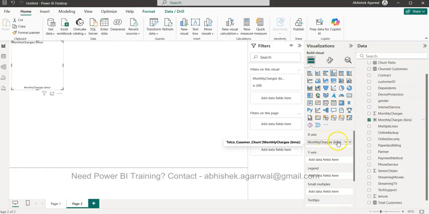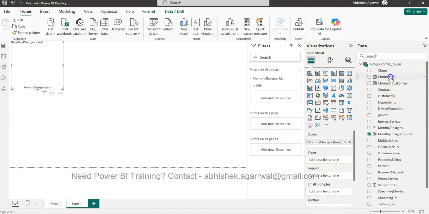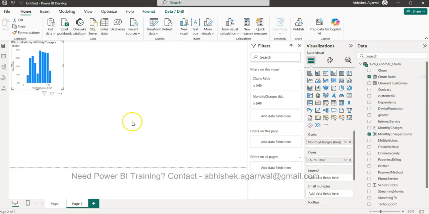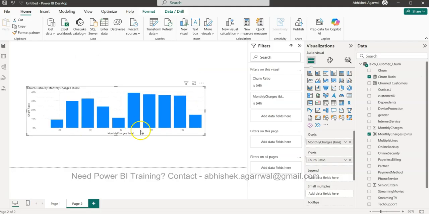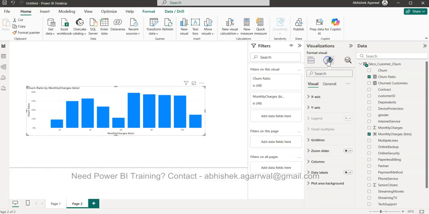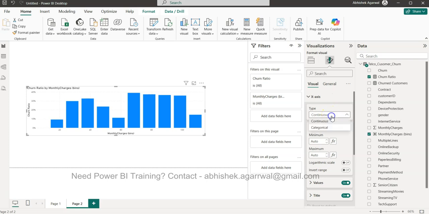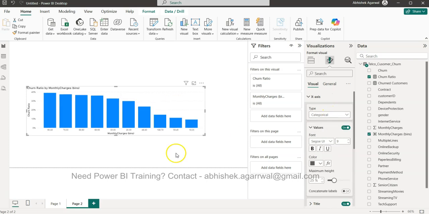So we have the x-axis, and then we can bring the churn ratio over here, right? So we can see that we have this, and if I go to show all the values, over here the x-axis, rather than continuous, I say categorical.